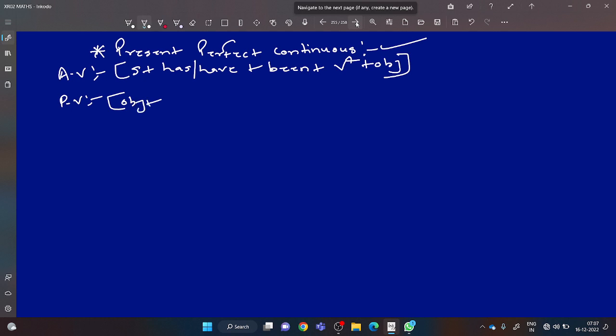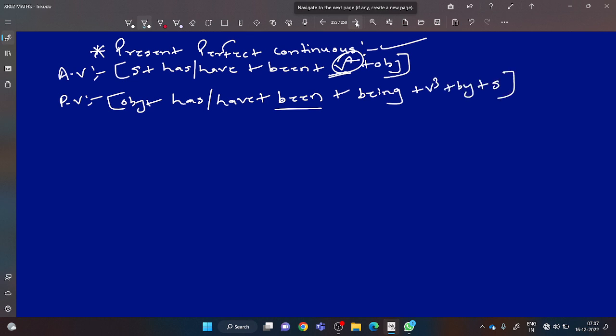Yes or no? After that, you will use the helping verb. So, has or have is already a helping verb. Dear students, I have also told that after has or have, been is given. So, been you will give. Now, V4 should be changed into V3. So, to make V4 into V3, you will use what? Being. After that, V3. After that, by plus subject.